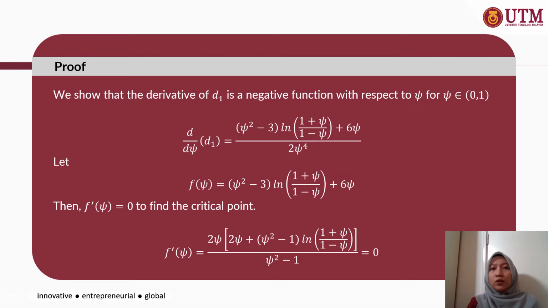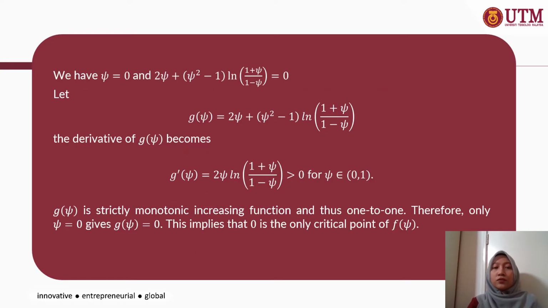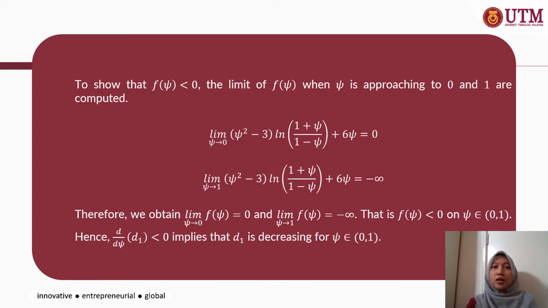But before that, we find the critical point of the function. After computing the critical point, we found that the function is one-to-one and there is only one critical point, which is 0. Then, to show that f of phi is less than 0, we find the limit when phi is approaching 0 and 1.